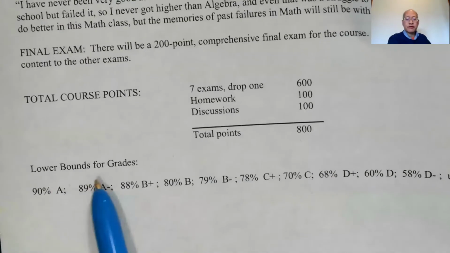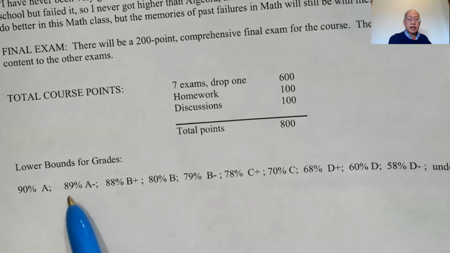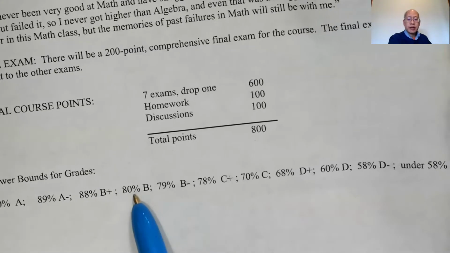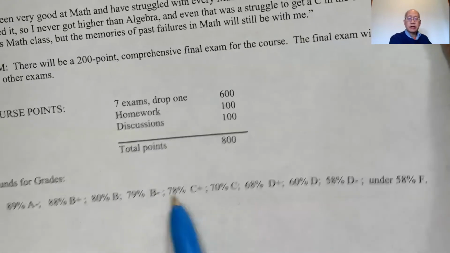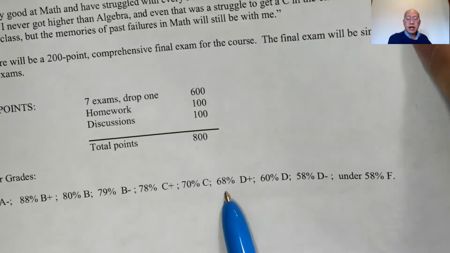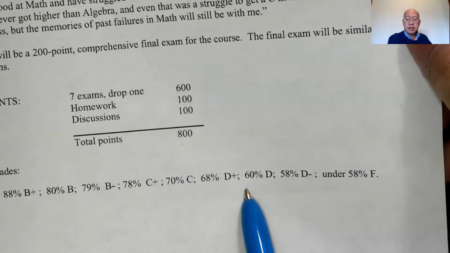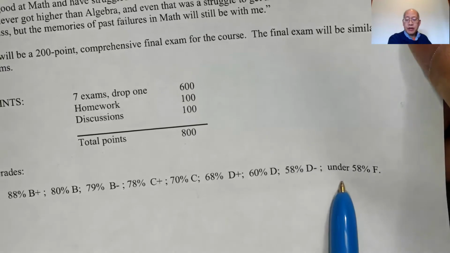Here's my lower bounds for the grades. So 90 is an A, 89 is A minus, 88% is a B plus, 80 is a B, 79 is B minus, 78% is C plus, 70 is a C. We're not allowed to give C minuses. 68% is D plus, 60 is a D, 58 is D minus, and under 58% is an F. Okay, so that is the syllabus.